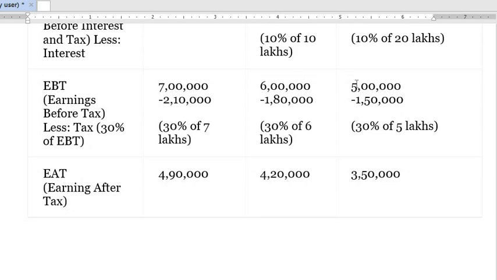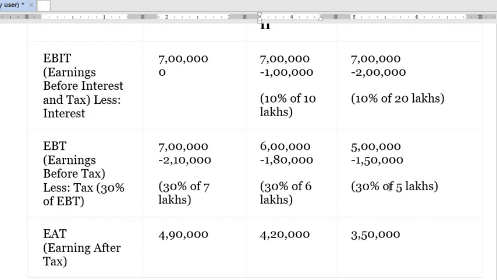Out of whatever is left, we are going to deduct the tax. 30% is the tax rate. We are going to deduct 30% of 7 lakh, that is 2,10,000; 30% of 6 lakh, that is 1,80,000; and 30% of 5 lakh, that is 1,50,000.